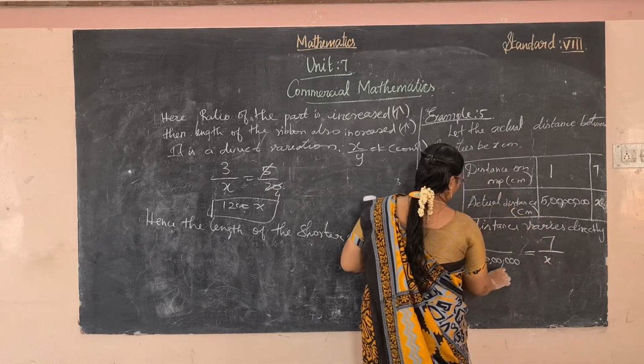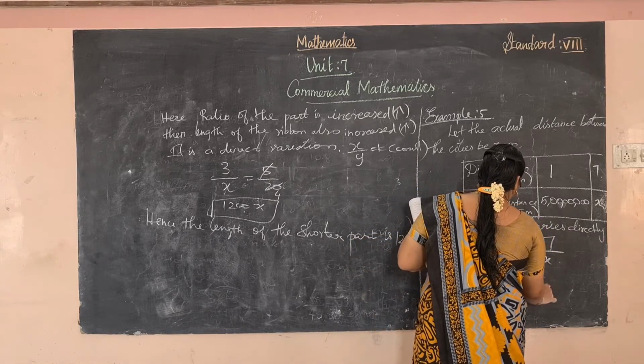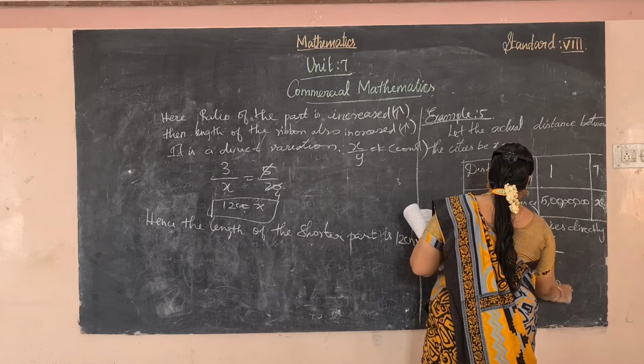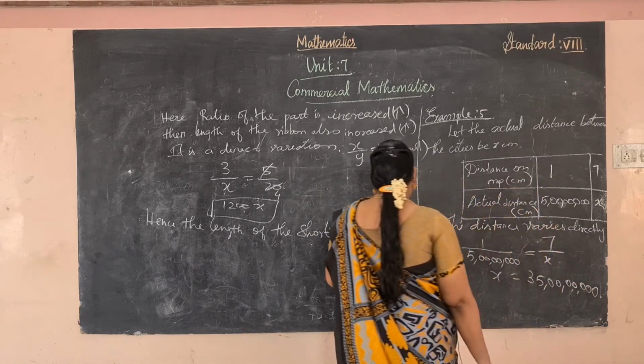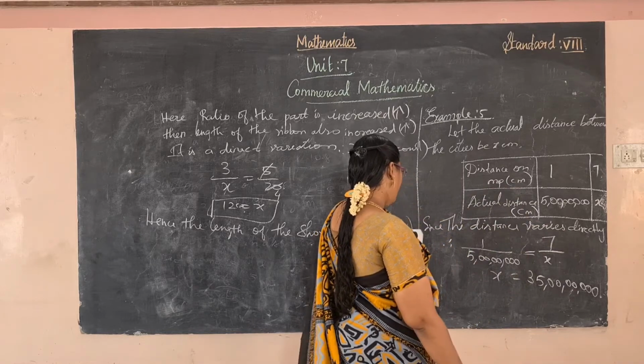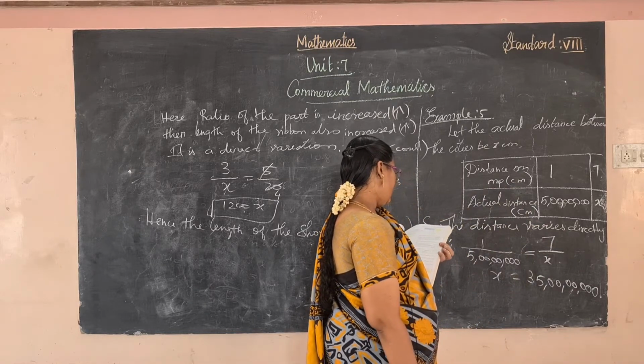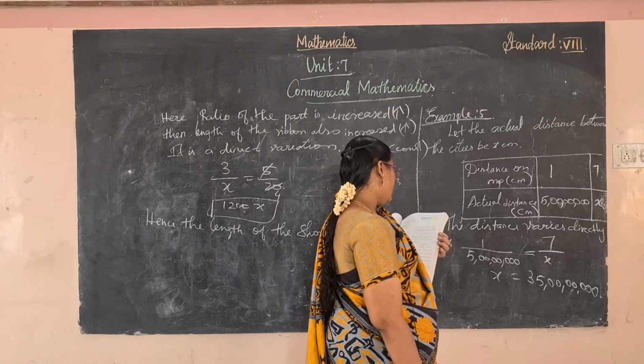Just multiply. So 35 crore. So x equal to 35 crore. Okay, you have the distance in kilometer.